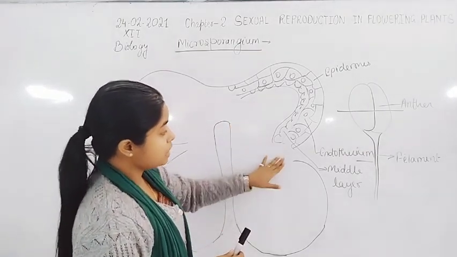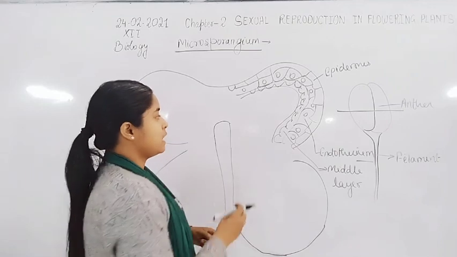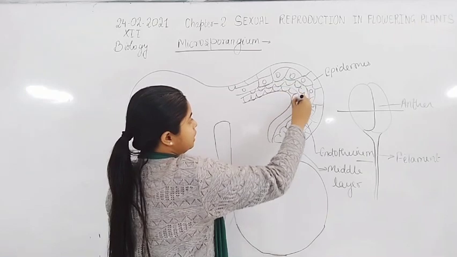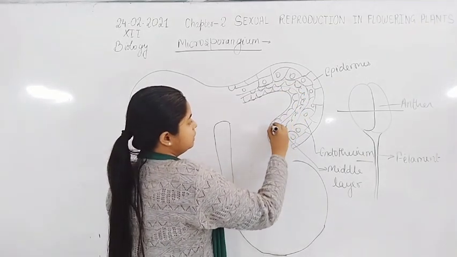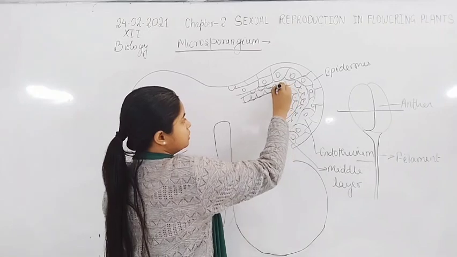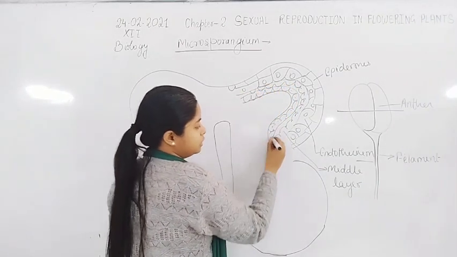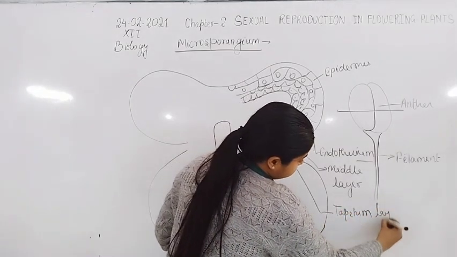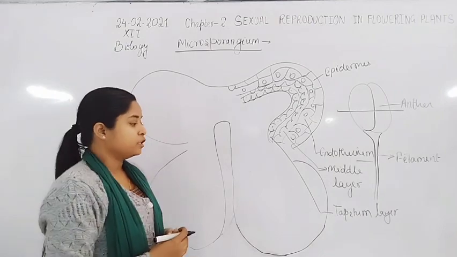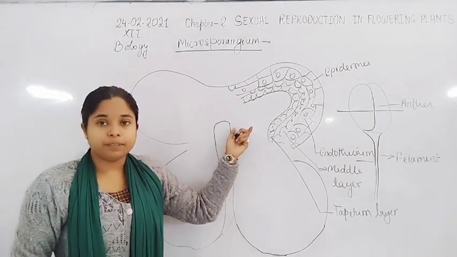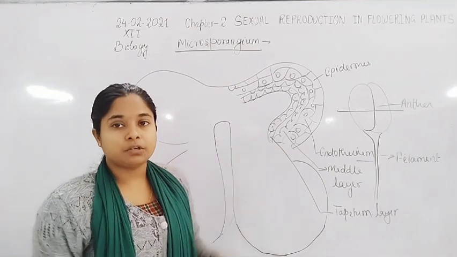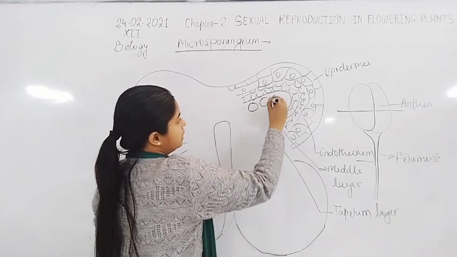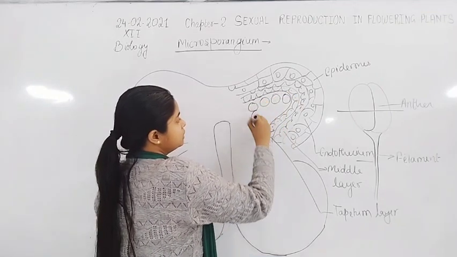Now, beneath the middle layer there is another type of layer, another type of cells. These cells actually form the tapetum layer. Now, inside the tapetum layer is enclosed the megaspore mother cell. So, inside these, here is the megaspore mother cell.